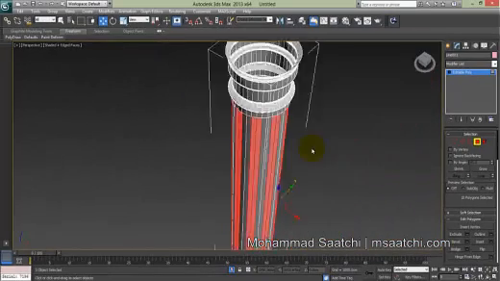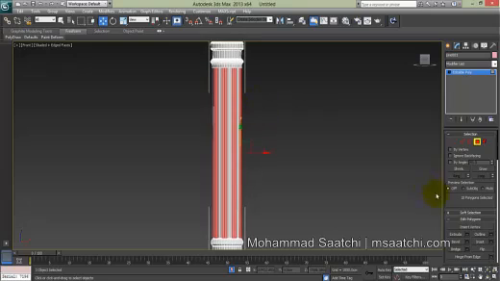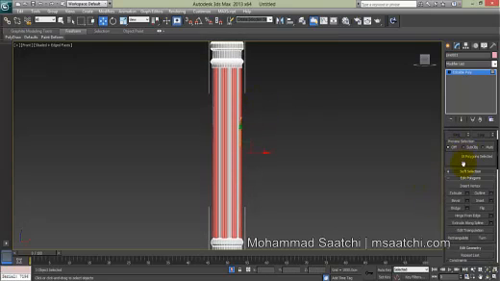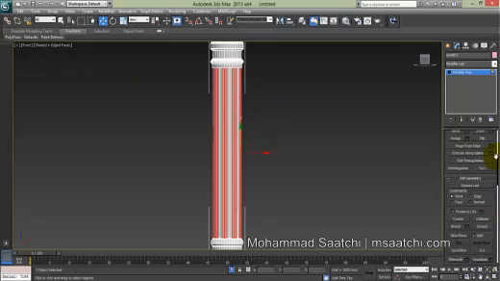Just try to enjoy your modeling. It's not important how much exactly you work. Of course, at amateur or intermediate level, just try to enjoy. Okay, I use slice plane.